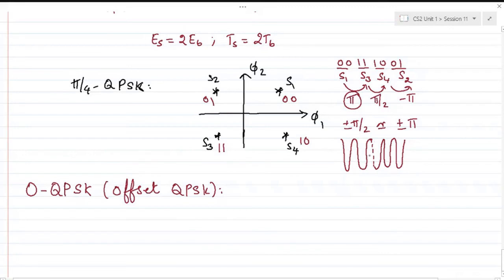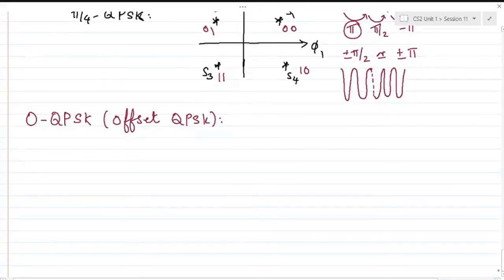This will incur some non-linearities, and probably some harmonics will be generated, which may seep through the filter and cause some distortion. So to reduce this abrupt change in phase, since the maximum phase change is plus or minus pi, offset QPSK is designed in such a way that it reduces the phase